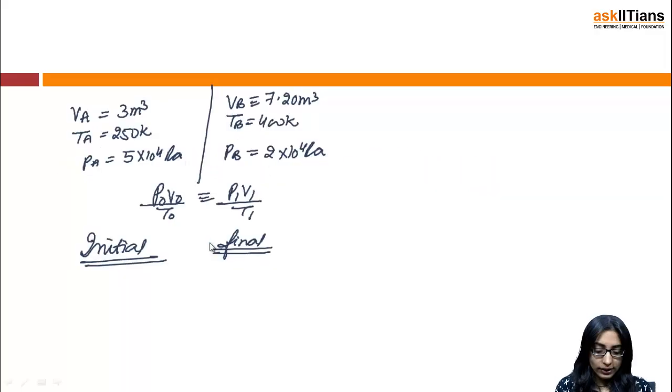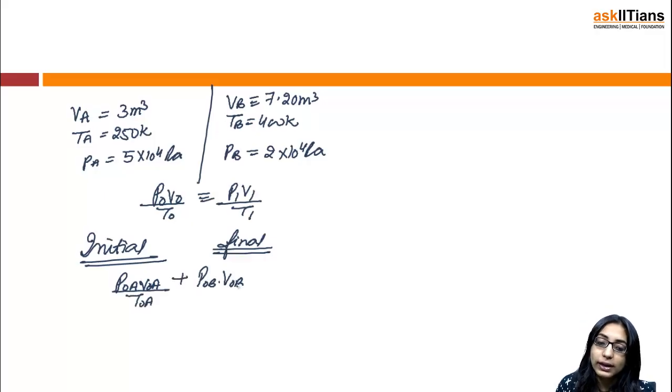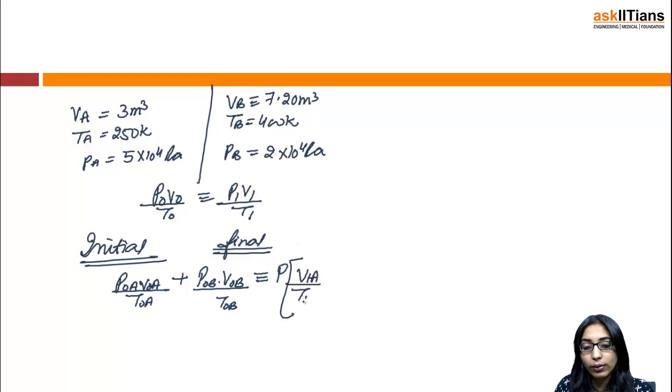Now I can begin with P0A into V0A divided by T0A plus P0B into V0B divided by T0B is equal to the final pressure, P, times V1A over T1A plus V1B over T1B.